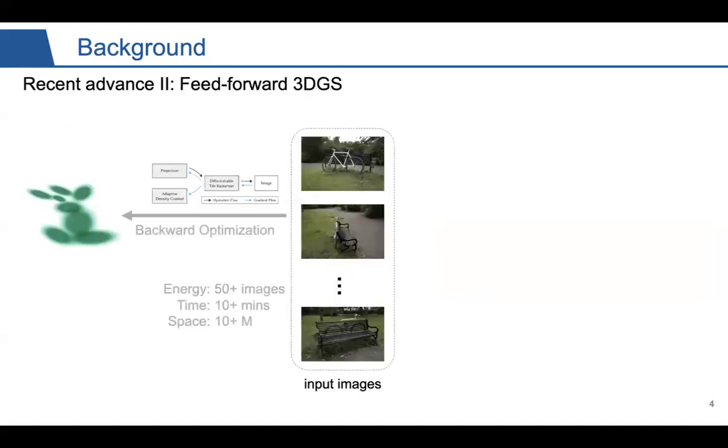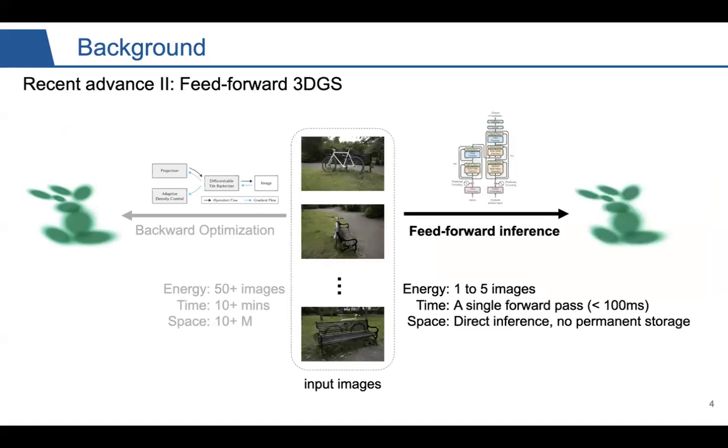Unlike per-scene optimized 3D-GS that requires backward optimization for each scene, feed-forward 3D-GS aims to learn a general model, which takes as input the multi-view images and outputs the corresponding 3D-GS directly. Once the general model is trained, during testing for a given novel scene, this feed-forward model can output the 3D-GS by taking only 1 to 5 images, and it runs only a single forward pass. This takes less than 100 milliseconds, and it does not require permanently storing the models.